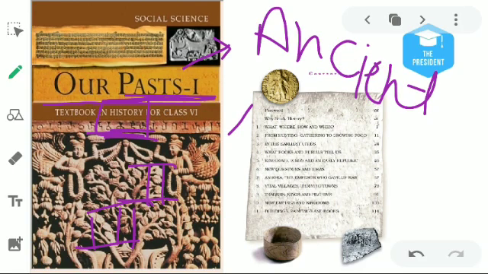First is why study history, why should we learn about history. Then chapter 1 will be What, Where, How and When.